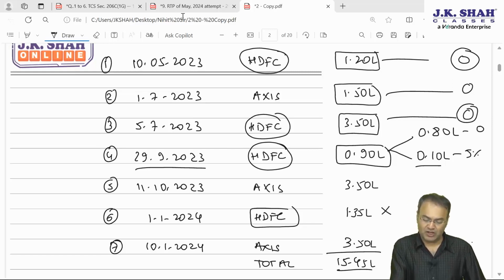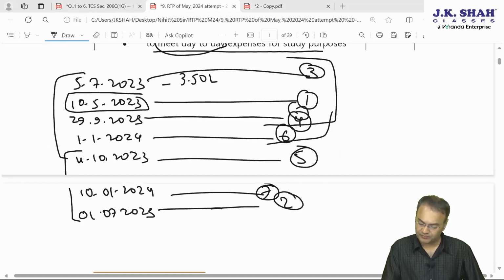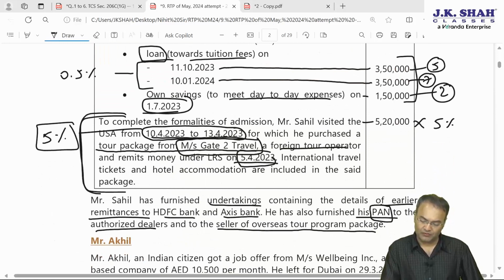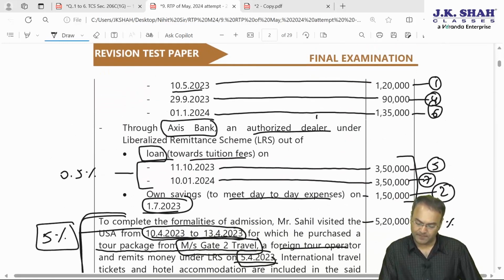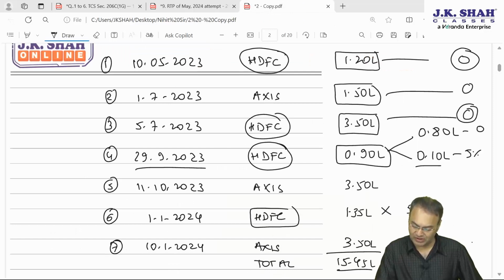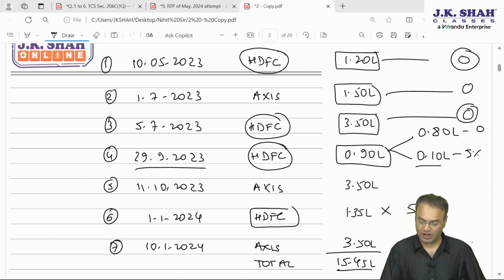Now 1st January 24, what transaction is that? Let's understand. 1st January 24, again for day-to-day expenses, so this will attract 5% TCS. 1 lakh 35,000 into 5%. And the last transaction is with Axis Bank.